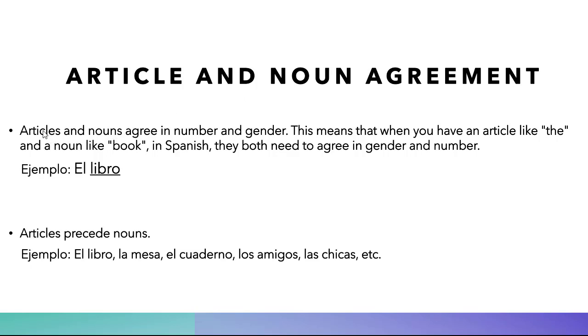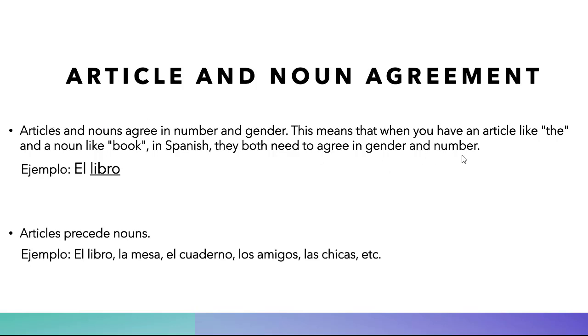Articles and nouns agree in number and gender. That means that they agree. In number, if a noun is singular, the article needs to be singular. If a noun is plural, the article needs to be plural. Same thing with gender. If a noun is feminine, the article needs to be feminine. If a noun is masculine, the article needs to be masculine.